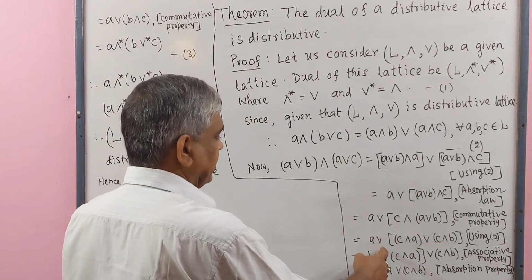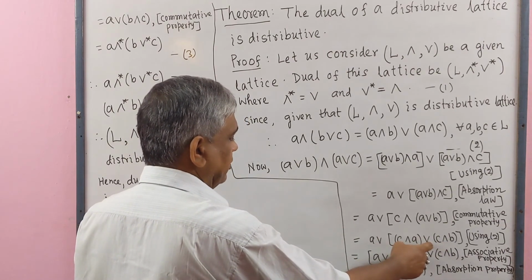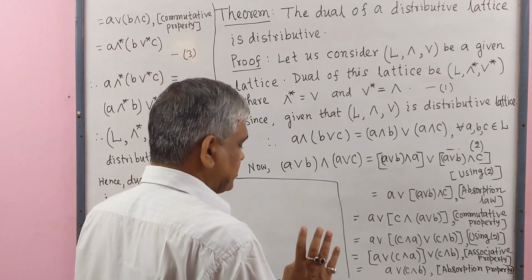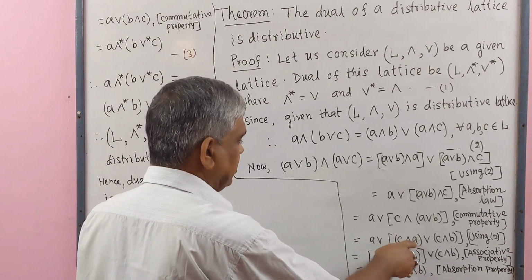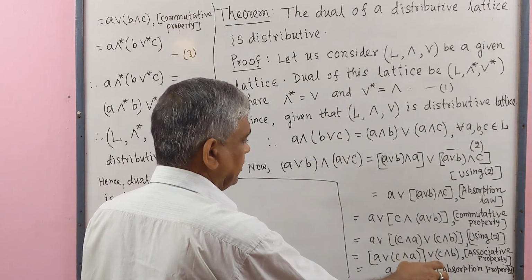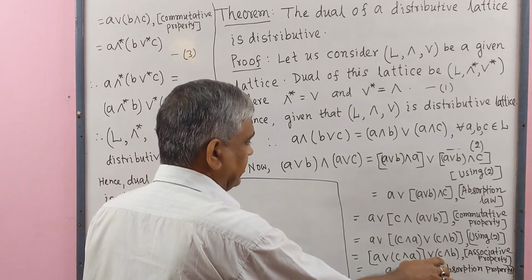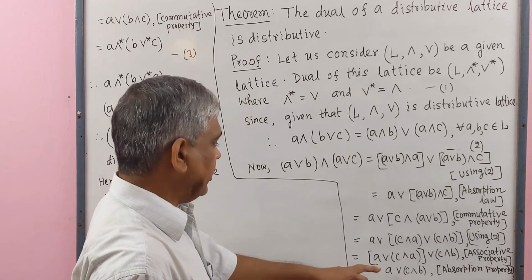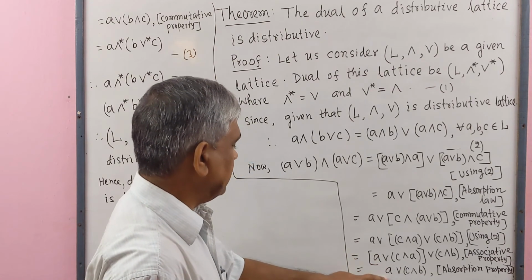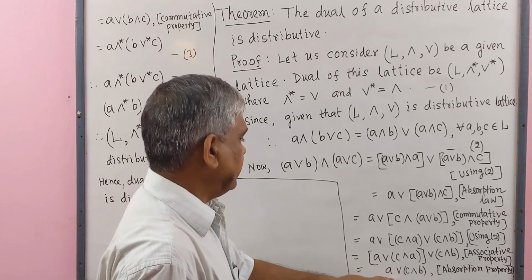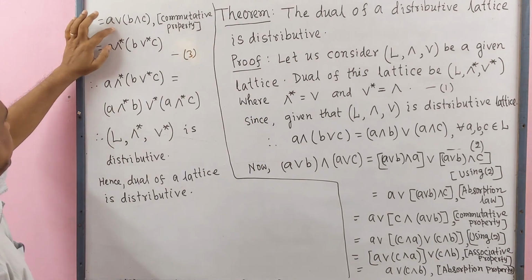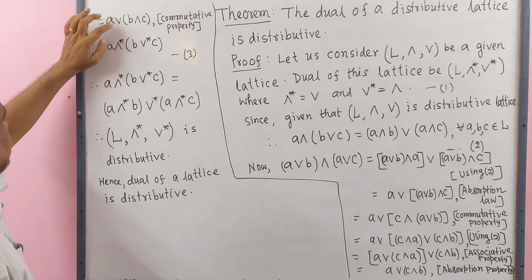Here we see that here join, here also join, so we use the associative property. We first take (A ∨ (C ∧ A)) in a bracket, then join, we write C ∧ B. Here by the absorption property we get A, and we write this C ∧ B. This equals A ∨ (C ∧ B).